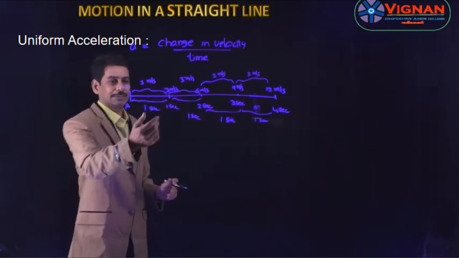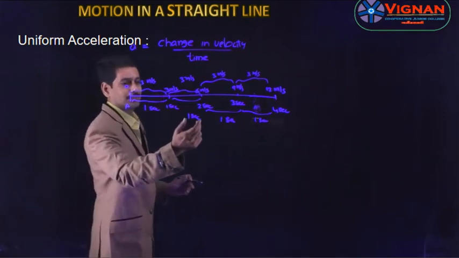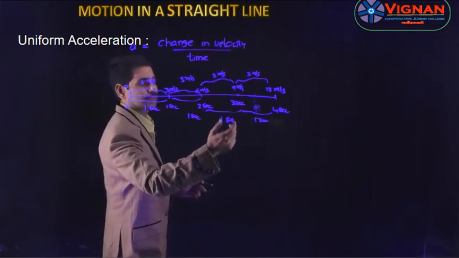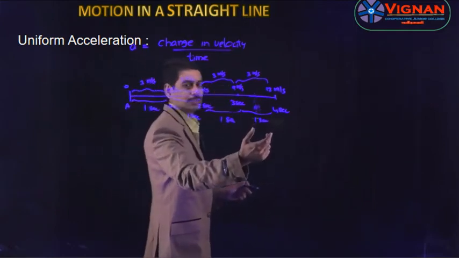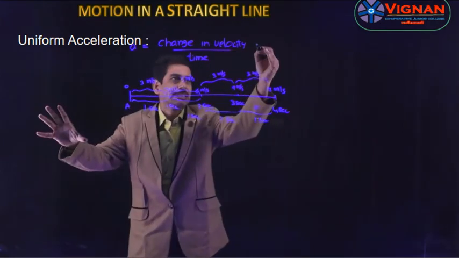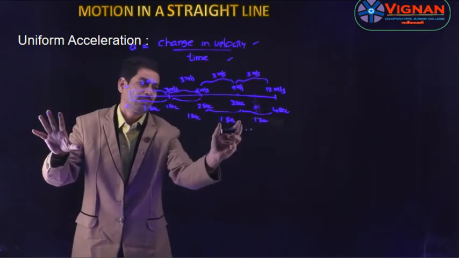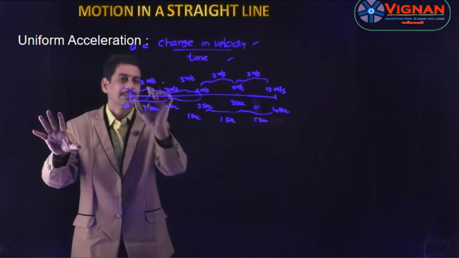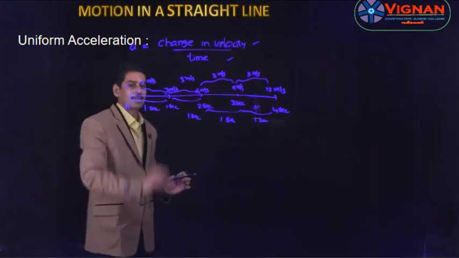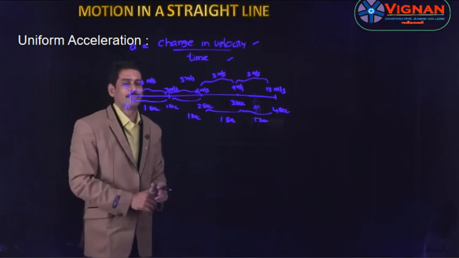So in the first second it is changing velocity by 3 meter per second, in the second second also 3 meter per second, in the third second also 3 meter per second, and in the fourth second also 3 meter per second. That means it is covering equal changes in velocity in equal intervals of time. So the interval is 1 second each, and the change in velocity is 3, 3, 3, 3. Then we say that the body is moving with uniform acceleration.